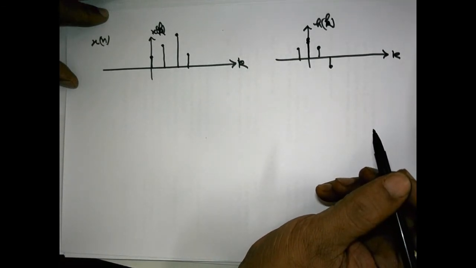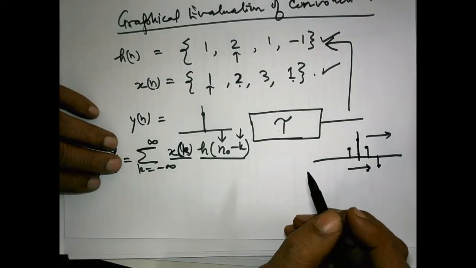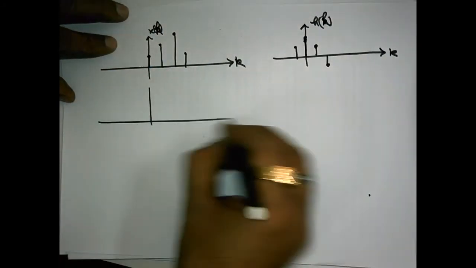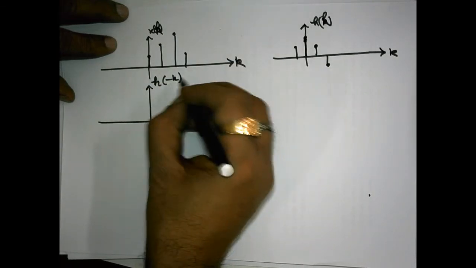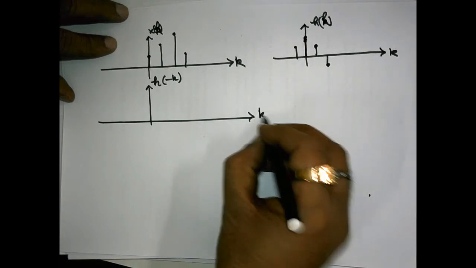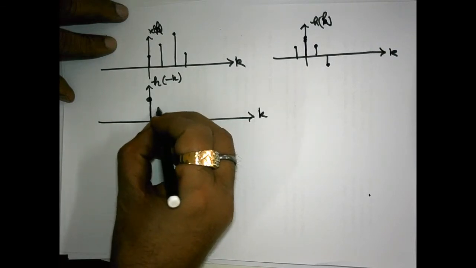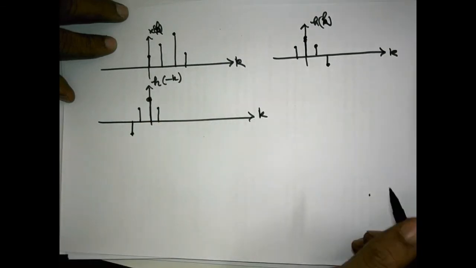So according to this formula, we have to draw h[minus k]. So if this is h[k], what will be the shape of h[minus k]? And I am drawing this h[minus k] just below x[k], because it will give ease while multiplying the things. So this will be 2, this is 1, this is 1, and this is minus 1. Am I right?